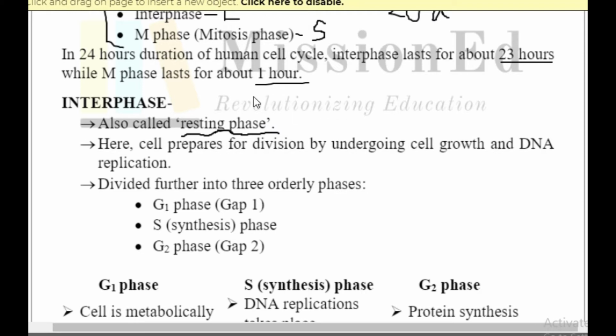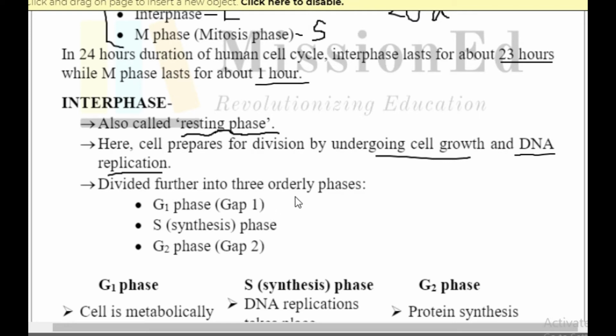For that to happen, the interphase is actually the resting phase, or rather it is preparing all the other protein complexes, because for one single round of DNA replication to take place, there are innumerable protein complexes involved in it, which are very complex structures, and nobody but the cell has to prepare for that particular protein structure. So in case of DNA replication, interphase is basically preparing itself, undergoing cell growth and DNA replication.